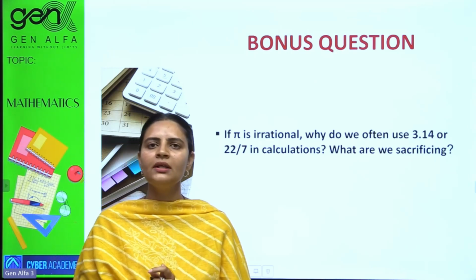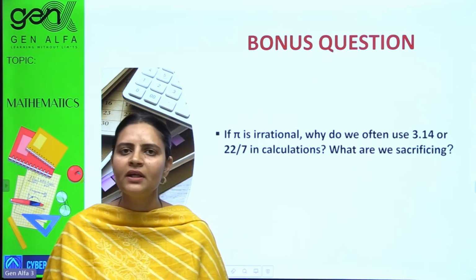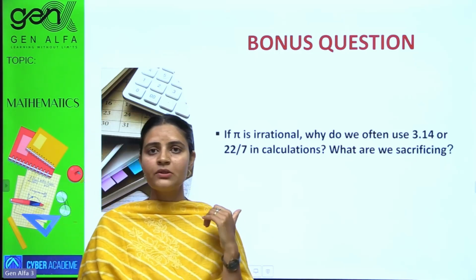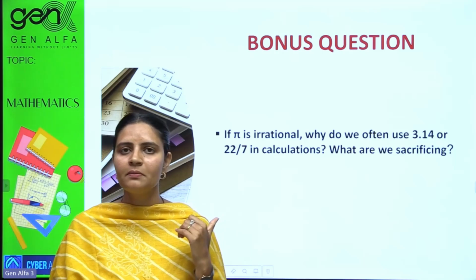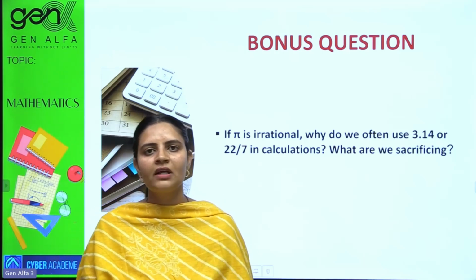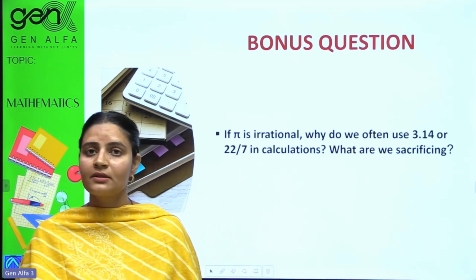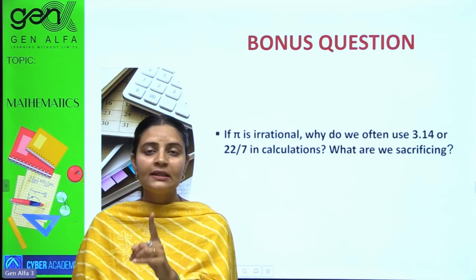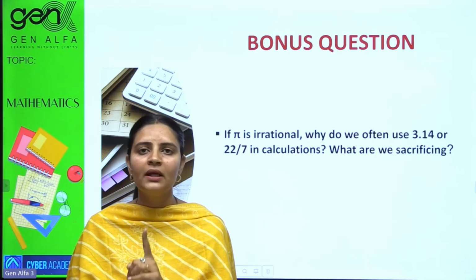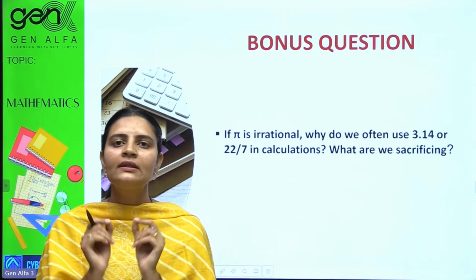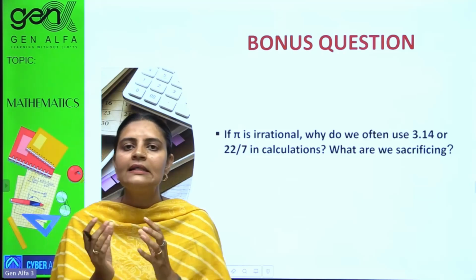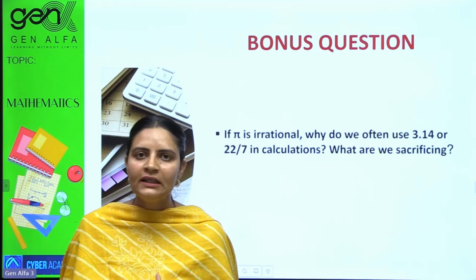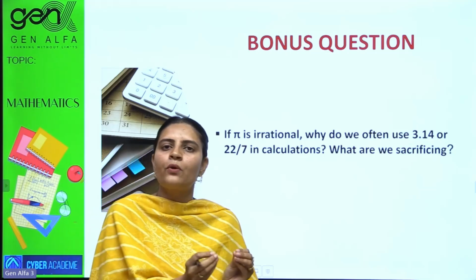Yes, ma'am, it is a rational number because it can be written in p by q form, fractional form. But it's a contradiction. I have just told you that pi is taken as an irrational number. Many mathematicians could not find its value; it never ended. So what is the answer? Just write it: 22 by 7 is not the exact value of pi. It is an approximate value of pi. For the sake of convenience in some problems, we use this approximation.